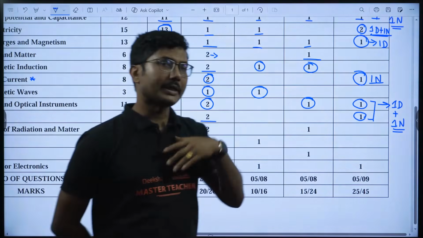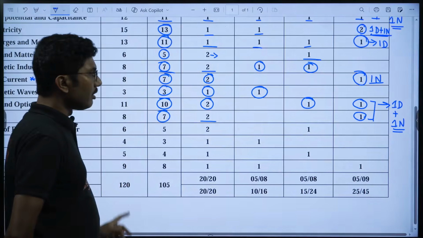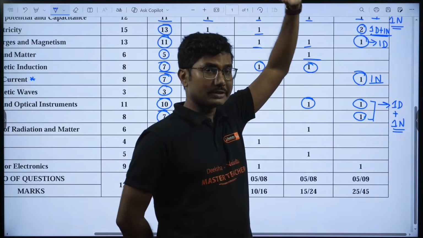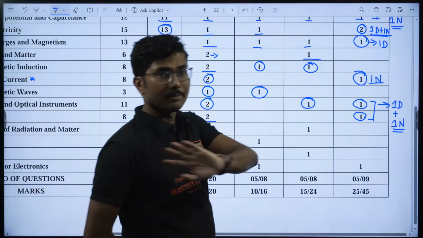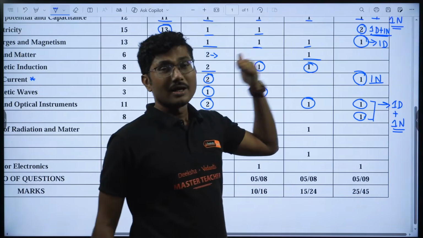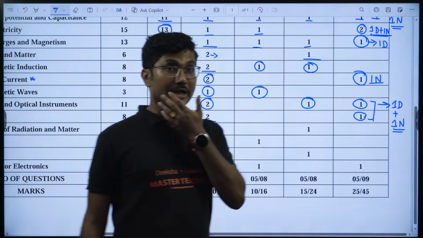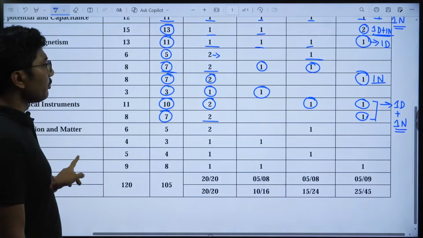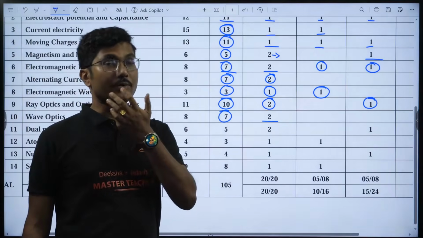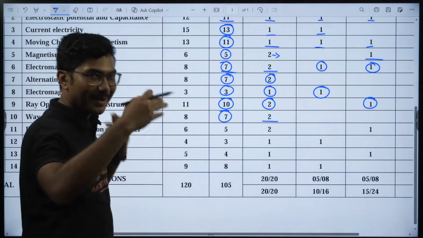That's what I am expecting. Generally, that's what happened. But again, this portion is completely unpredictable. Generally, the first 2 chapters are still somewhat predictable, but here it is completely unpredictable. Generally, they change the 5 marker question between wave optics and dual nature of radiation and matter, but this year they have kept the same pattern as 2026. So that is one interesting point. So maybe this year the numerical will be from ray optics and the theory question will be from wave optics. Who knows, right? After this year, we will be able to predict if the same pattern happens next year as well.